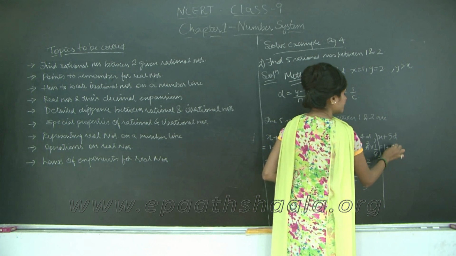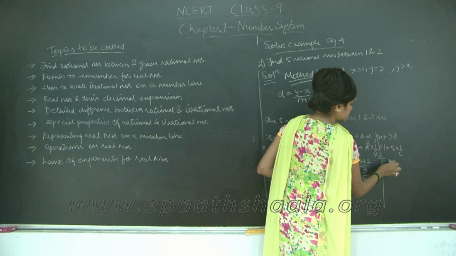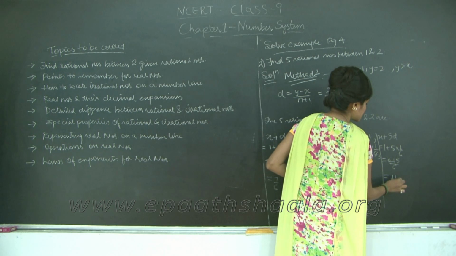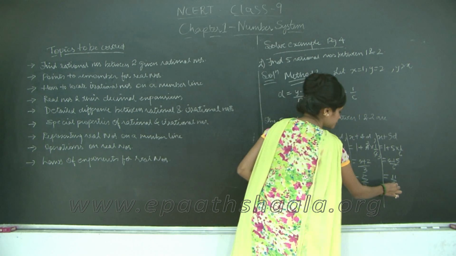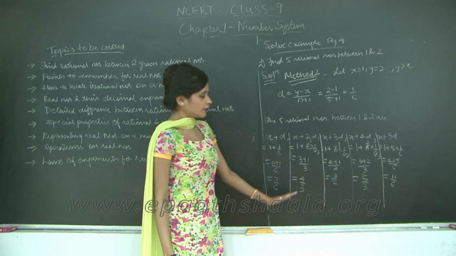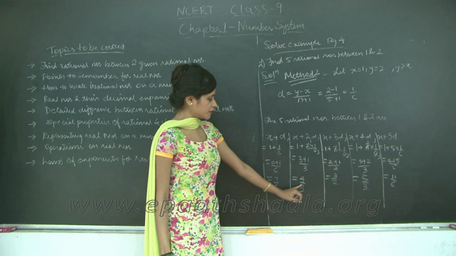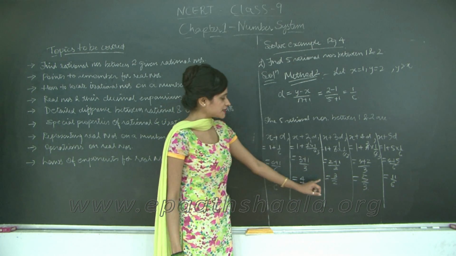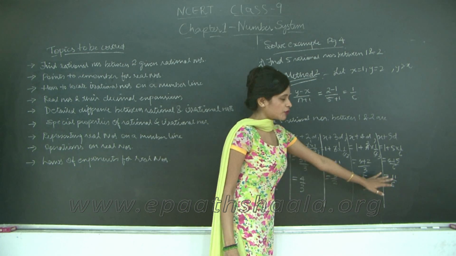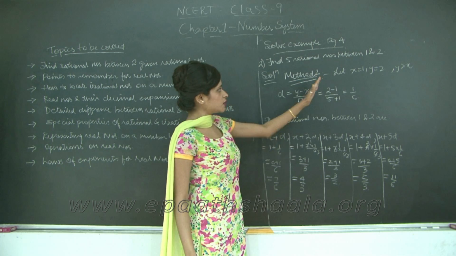1 plus 5 into 1 upon 6, which is 6 plus 5 upon 6, which is 11 upon 6. Now you can verify that all these numbers, when you divide, will lie between 1 and 2. For example, if you divide 7 by 6, you get 1 point something. 4 by 3, again the quotient will be 1 point something. For 3 upon 2, the quotient again is 1 point something. Similarly for 5 upon 3 and 11 upon 6. Therefore, all these numbers are lying between 1 and 2.